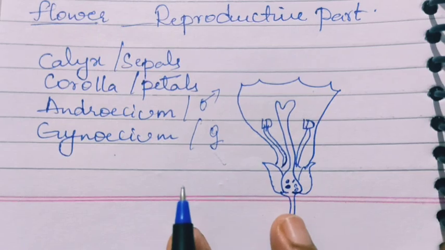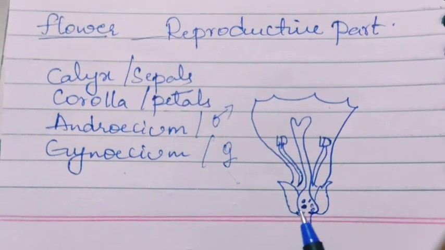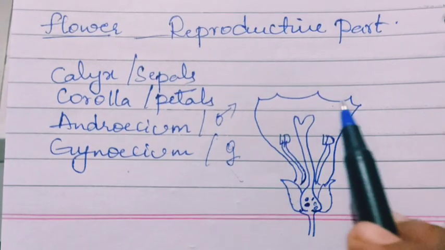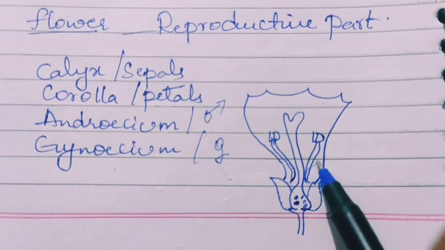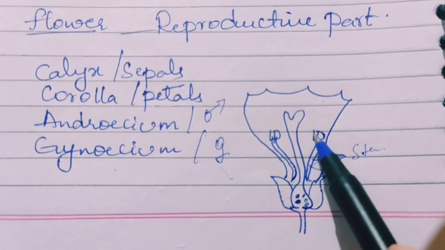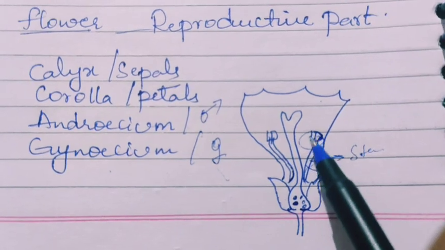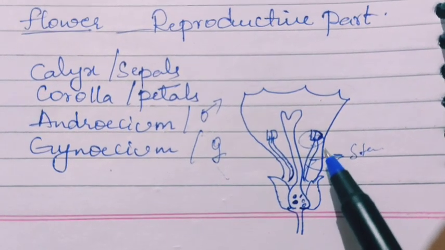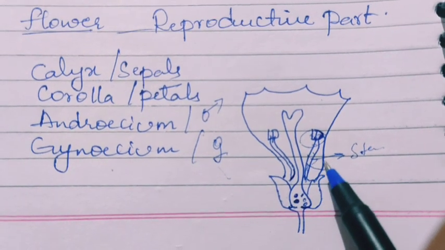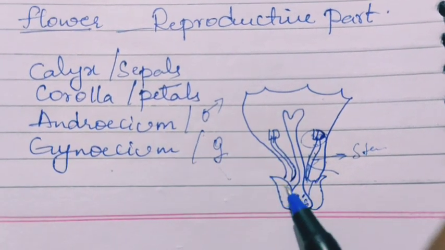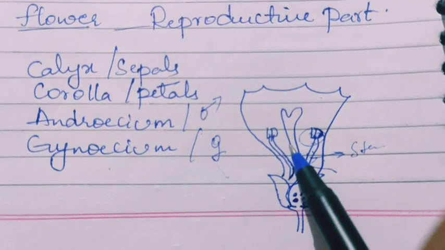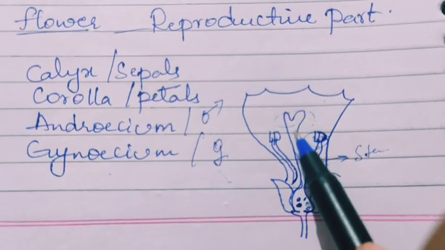Here the stalk is present, the pedicel, and these are the sepals or calyx and corolla, and these are the stamens. The stamen consists of a filament and a pollen sac wherein pollen grains will be present. This whole stamen is called the male part, androecium. And the gynoecium, the female part of the flower, starts from the ovary. This is the style, and here it is the stigma.